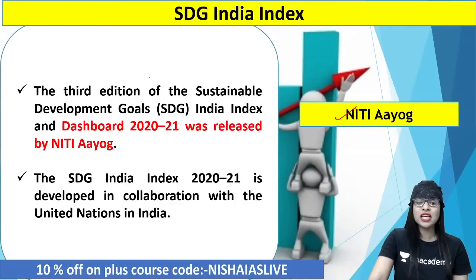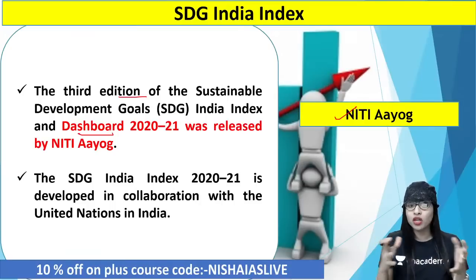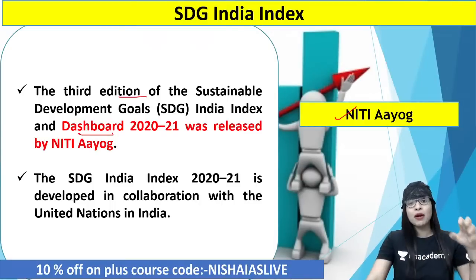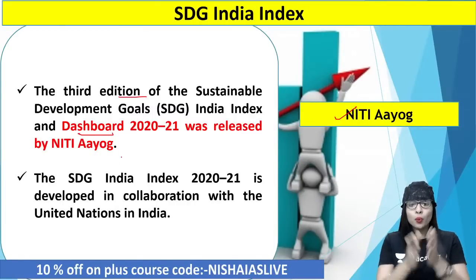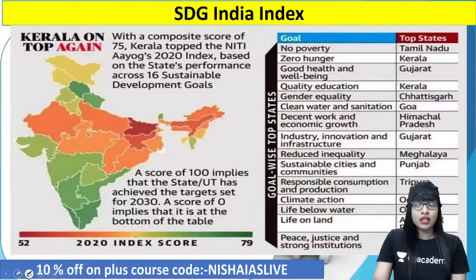So recently, the 3rd edition of the SDG India Index and Dashboard 2020-21 was released by our Niti Aayog. And the index is developed in association or collaboration with what? The UN in India, that is the United Nations in India. Because SDG itself is a part of the UN concept. So definitely when you talk about the India Index, they have to be in collaboration with the United Nations in India, right? Simple logic.